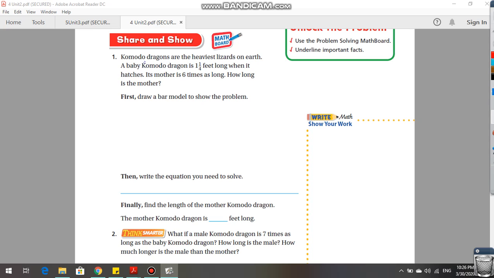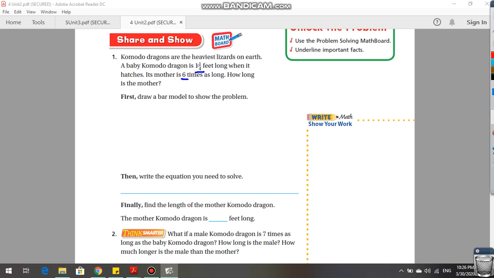Komodo dragons are the heaviest lizard on Earth. Okay, for a second I thought it was a dragon. A baby Komodo dragon is 1.25 feet long when it hatches. Wow. Its mother is 6 times as long. How long is the mother? Okay, a baby Komodo dragon is 1.25 feet long when it hatches. Its mother is 6 times as long. How long is the mother?